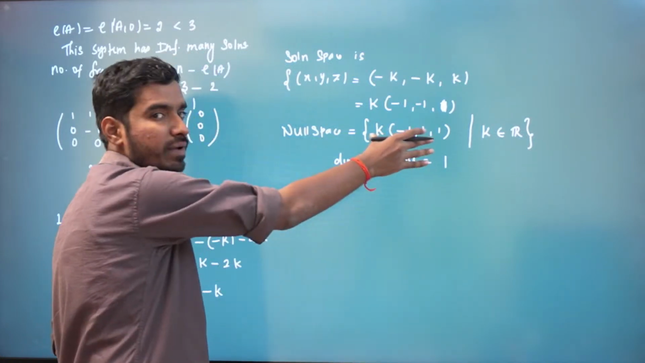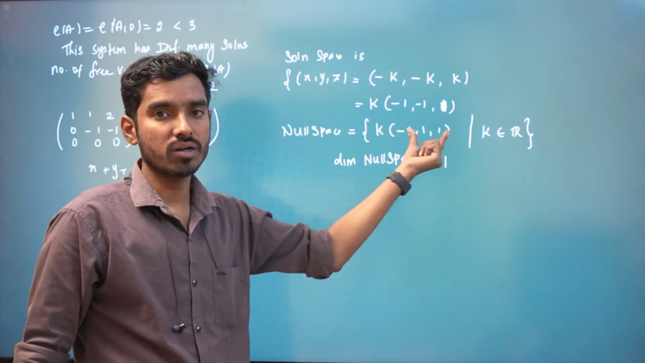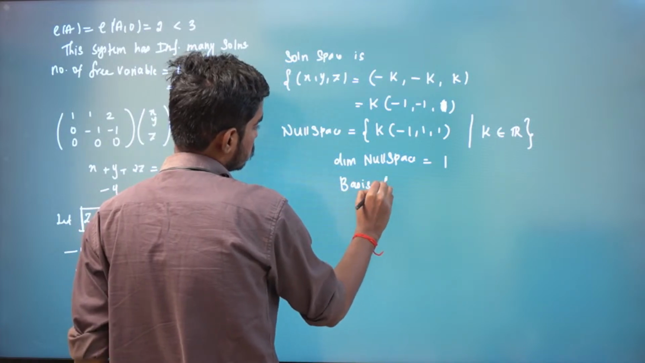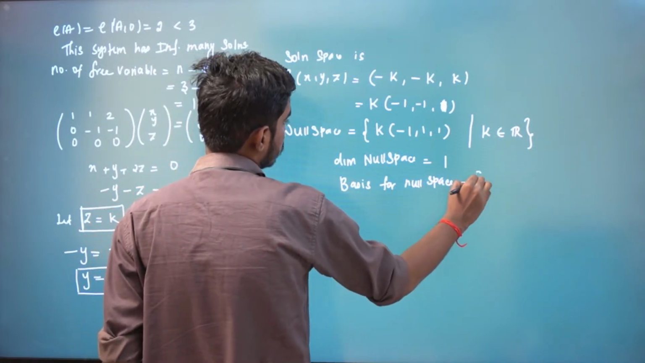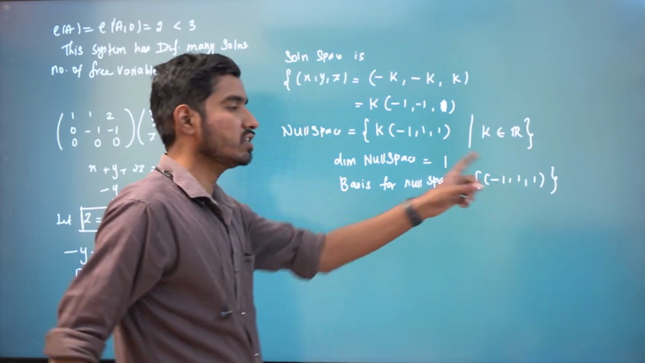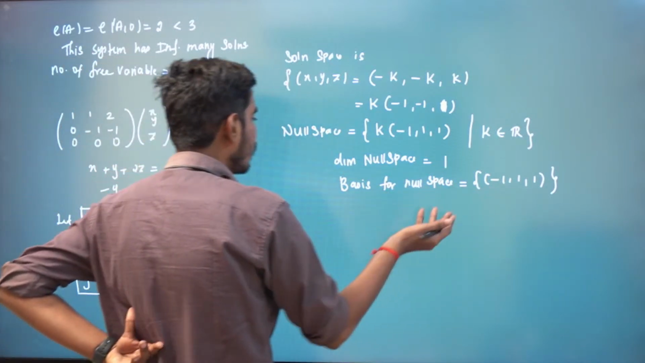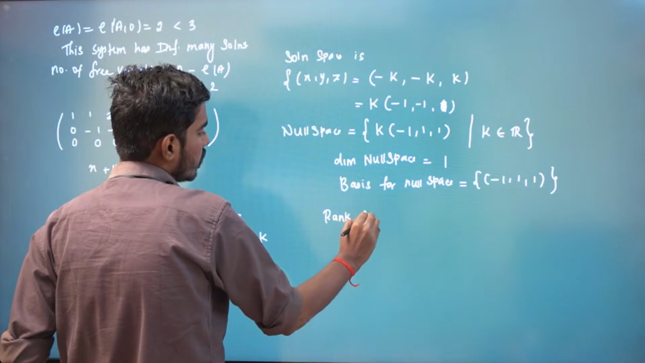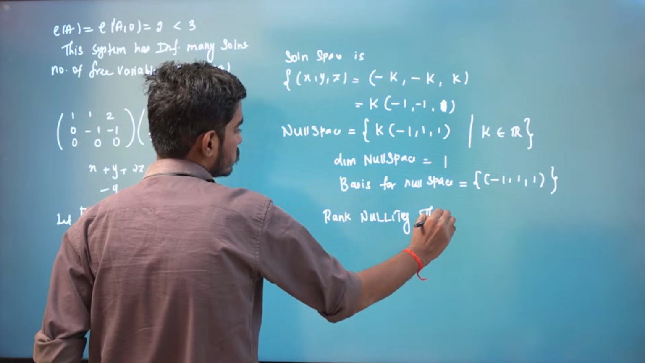So the basis for null space is this, right? The basis for null space is minus 1 comma 1 comma 1. Basis for null space is nothing but a single vector. So any multiple of this will be in the null space. Or else you can also use rank nullity theorem.